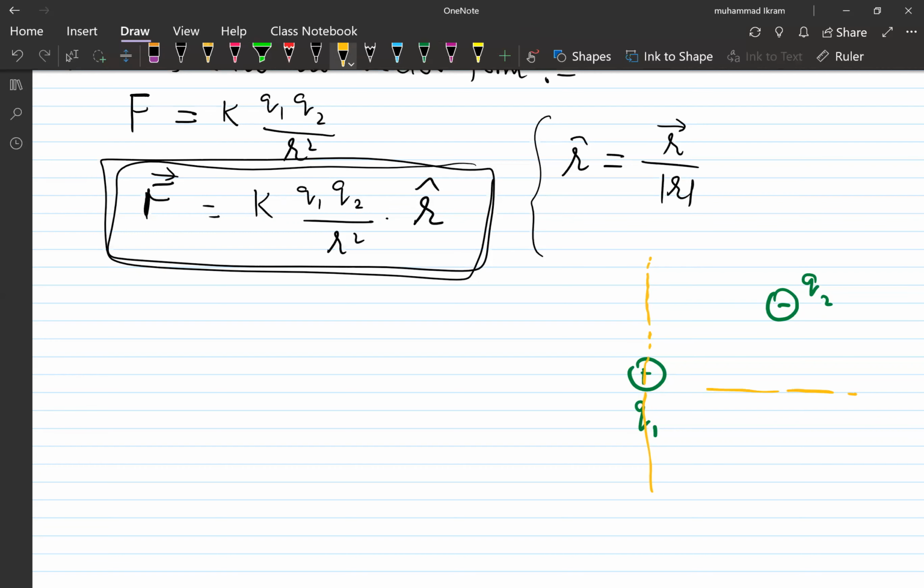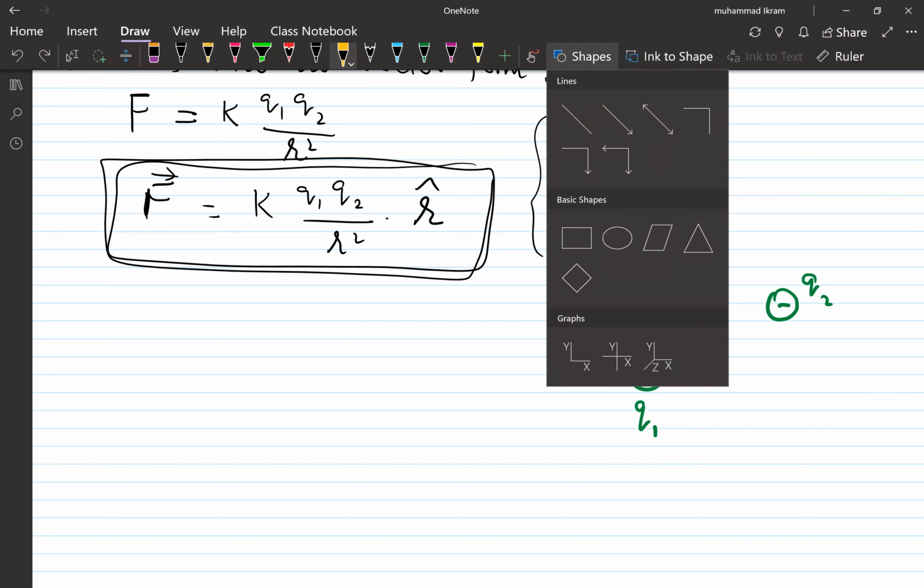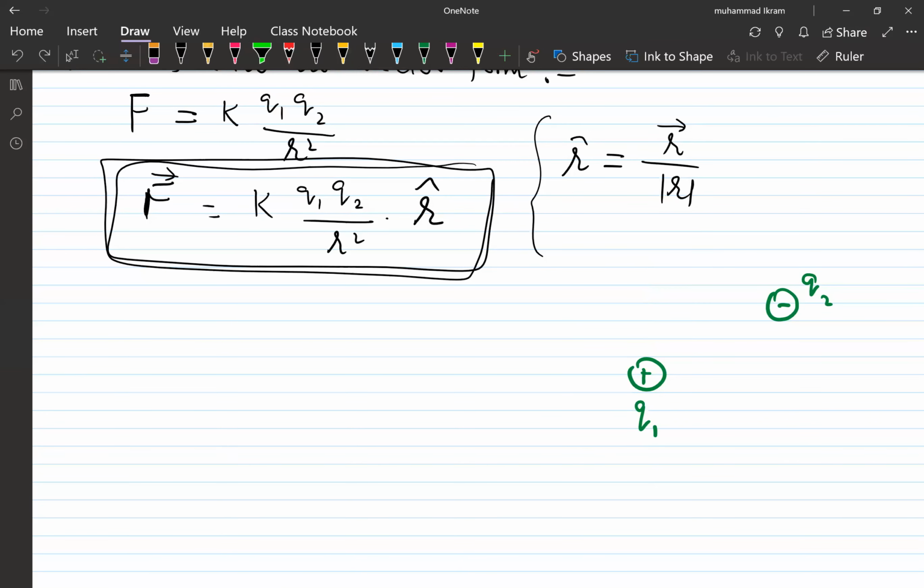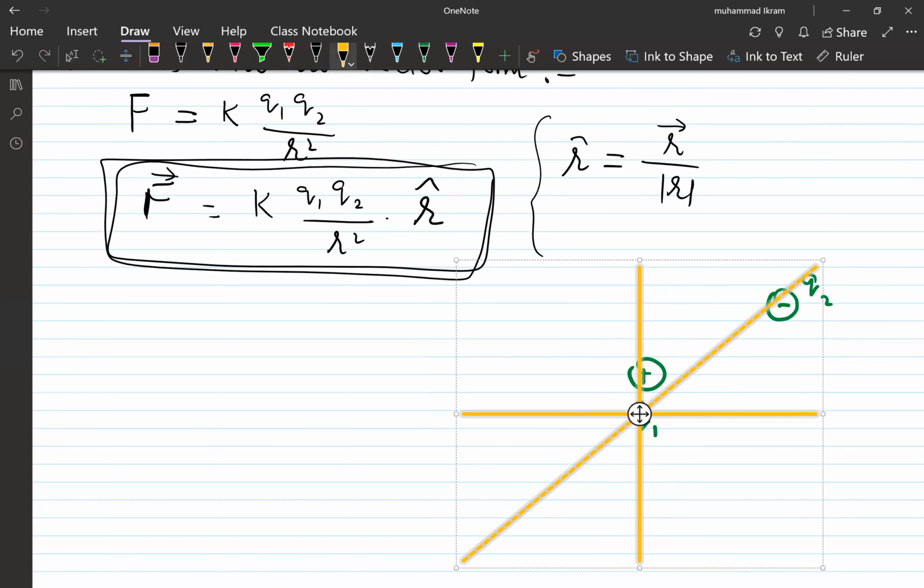You just do it like this. Let me do it this way. For example, in the 3D case it looks like this.